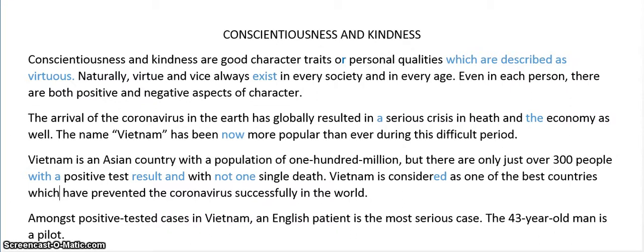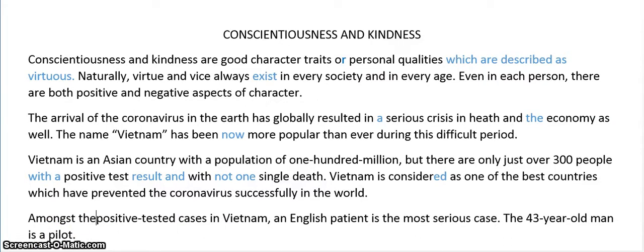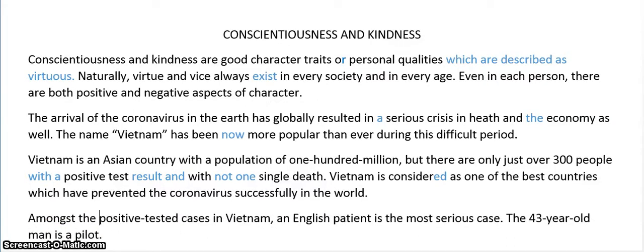Vietnam is considered as one of the best countries which have prevented the coronavirus successfully in the world. All right, now amongst the positive tested cases, we know which cases. It's plural and it's specific, so we need the definite article. Amongst the positive tested cases in Vietnam, an English patient is the most serious case. The 43-year-old man is a pilot.